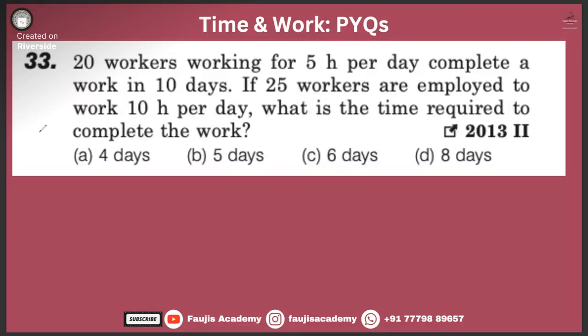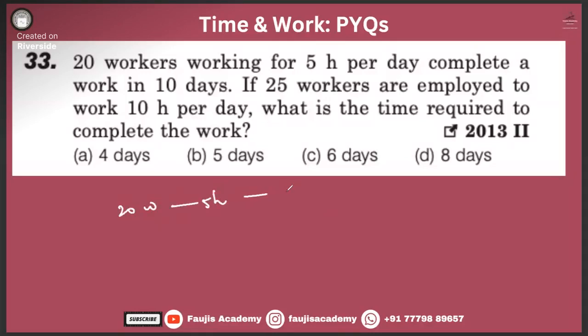Feedback one. 20 workers working for 5 hours per day complete the work in 10 days. If 25 workers are employed to work for 10 hours per day, what is the time required? What we need to find? We need to find the number of days. Okay. 20 workers. Okay. 5 hours.